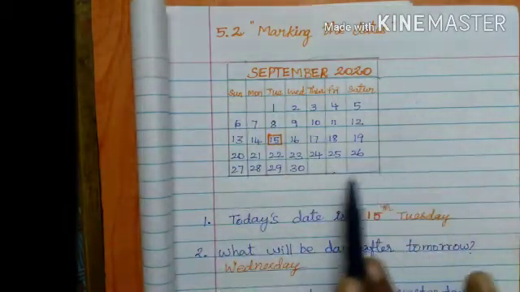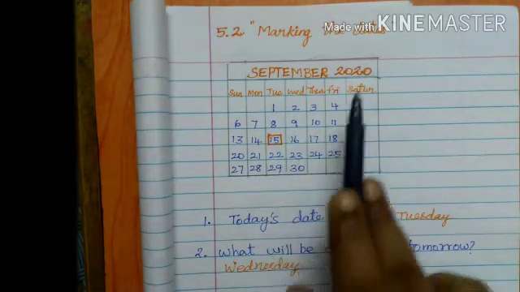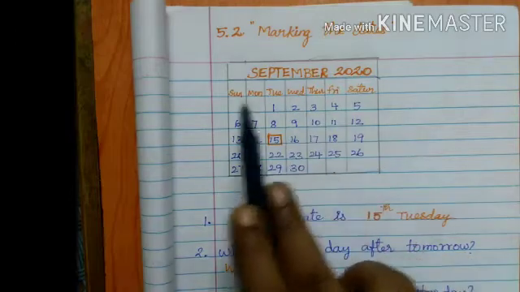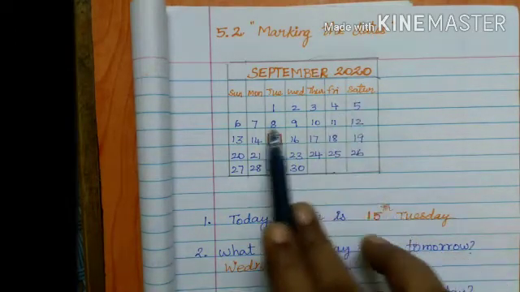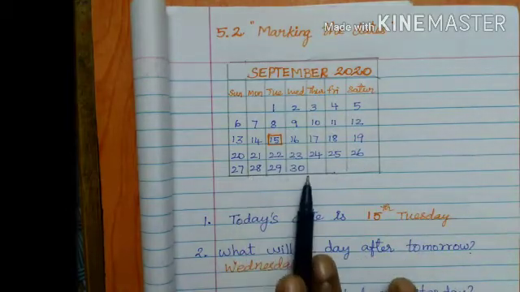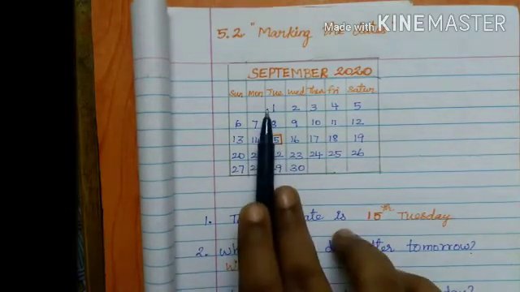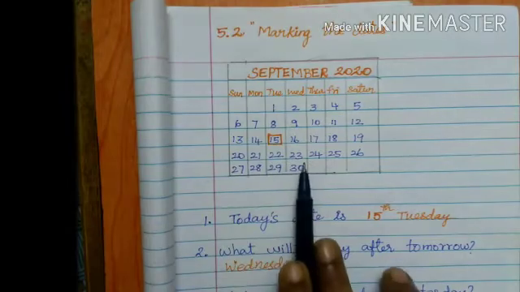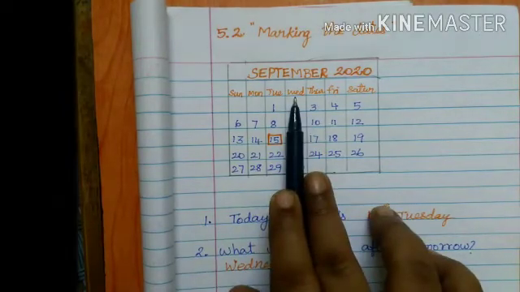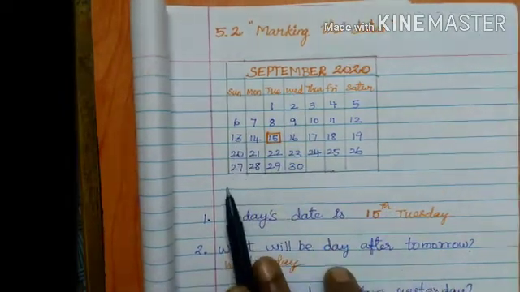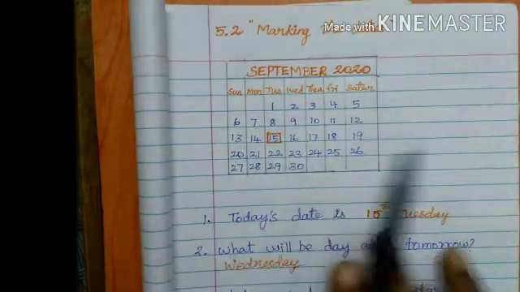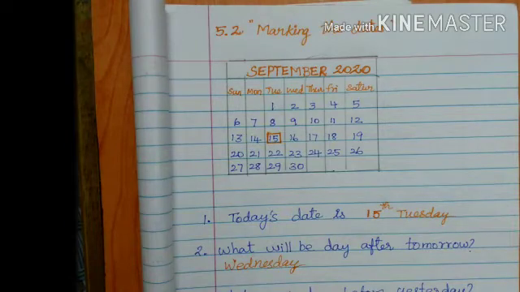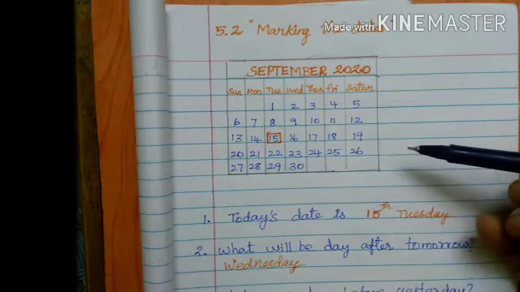This month is September, year 2020, Sunday to Saturday is given here. Then how many days are here? 30 days. First day is Tuesday. Last day is Wednesday. So these are the Sundays. These are the Saturdays. So first you learn the calendar.